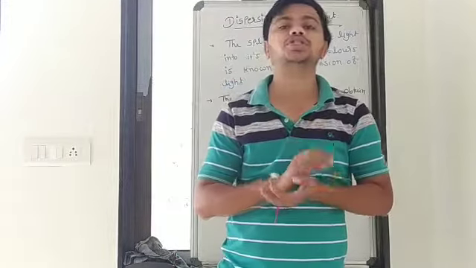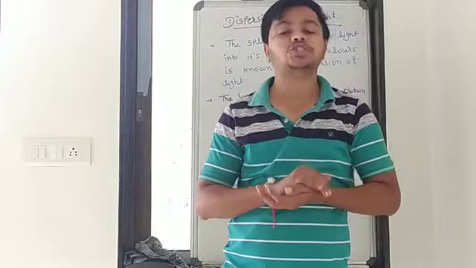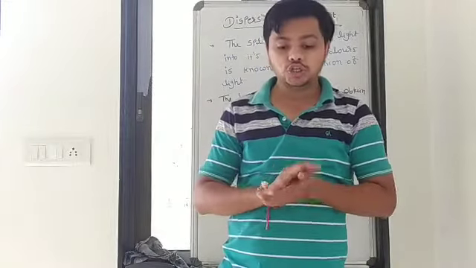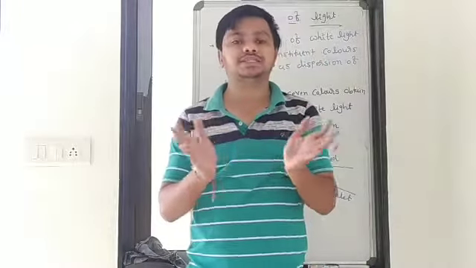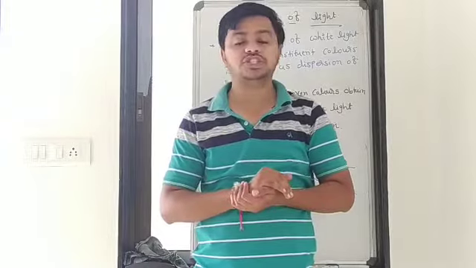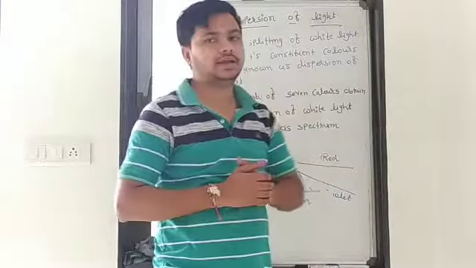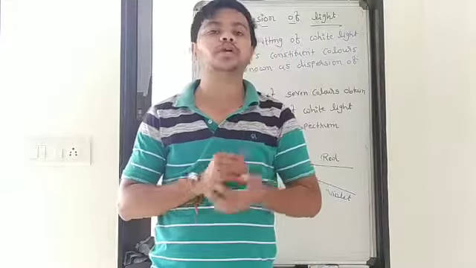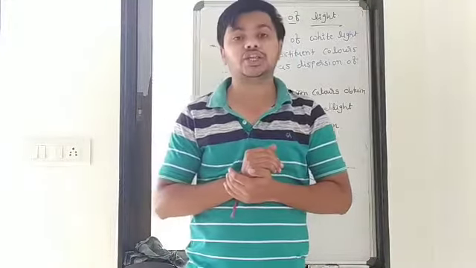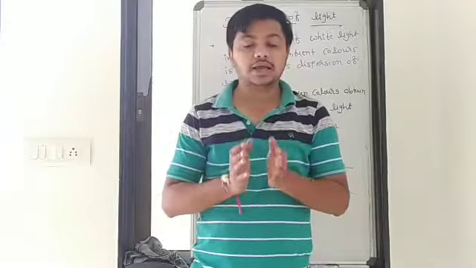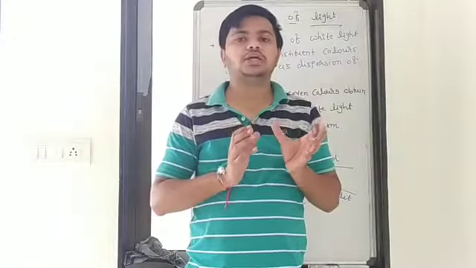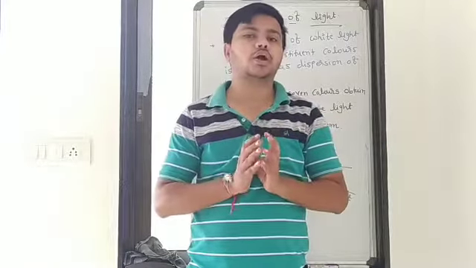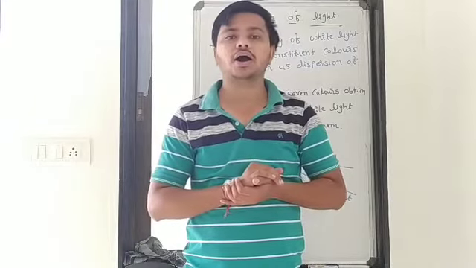Dispersion means to split into constituents, into components. So white light also splits into its component colors, which is known as the dispersion of light. Generally you have seen during the rainy season a rainbow is formed, which is actually a natural spectrum. Means the rainbow shows the constituent colors, or components, of light.